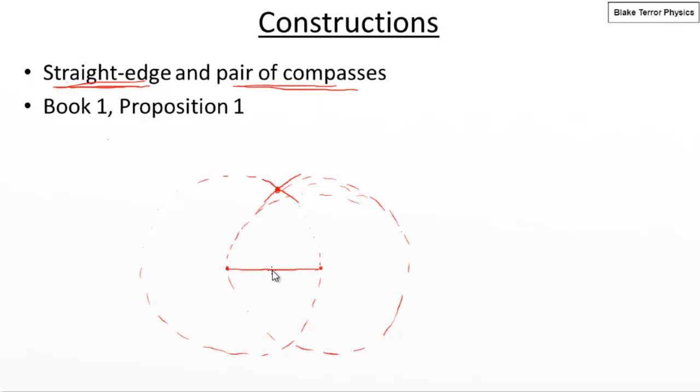And we know that we can connect up those 2 points, and we can connect up those 2 points. We know that that length is the same as that length, because they're both radiuses of the left-hand circle. We know this length at the bottom is the same as that length, because they're both radiuses of the right-hand circle. We know from our notion that if two things are equal to something else, then they're equal to each other. So all of these sides are equal to each other, and we've got an equilateral triangle.